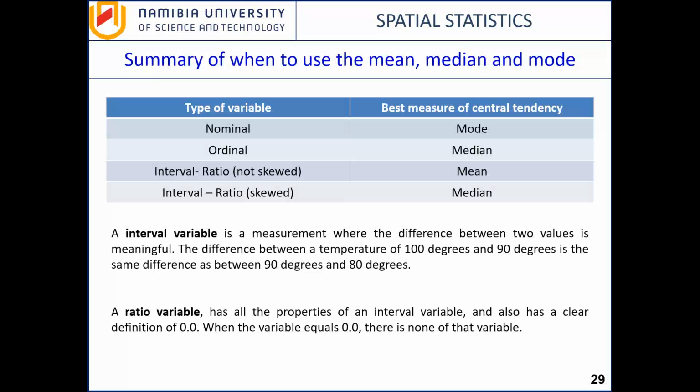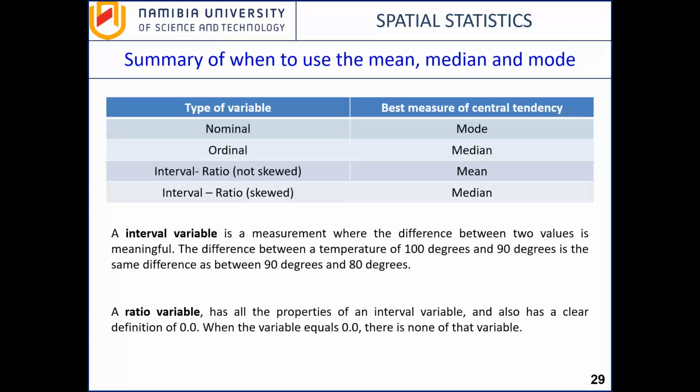But the zero value still has a value. Zero degrees is actually a measure which has a meaning on its own. So these are the two characteristics of the interval variable: the difference is important and the zero value is still a quantity.